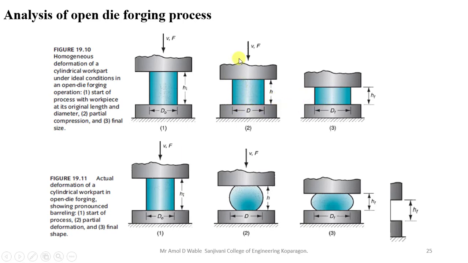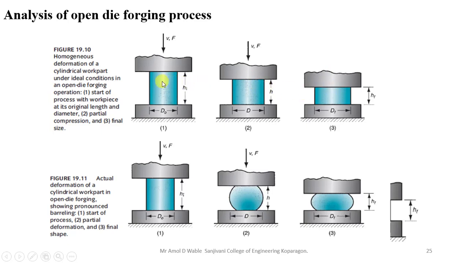Again you can apply a third load or third blow on it, so again your height will be reduced and your diameter will be increased. So this will be your actual required size of the component. This was the initial one, this will be the final one, and this will be the intermediate one. In this case you have used 3 blows to get your final shape of the component. This is the first, second and third.